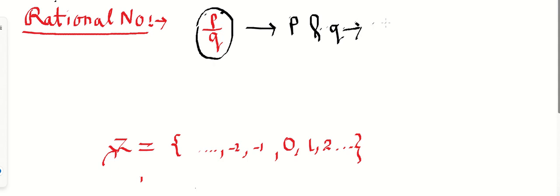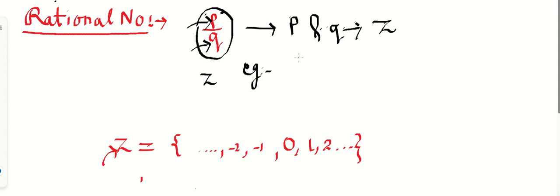That means the value of p and the value of q, both will be integers. For example, if I say, take any integer over here.